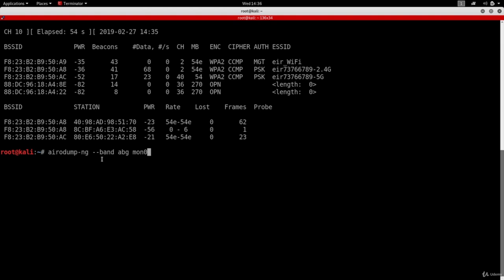One more thing that I want to note, I've actually said this before: if you run Aerodump-NG against a network and you see some devices missing, then there is a high chance that these devices are connected over 5 GHz. So again, use band A and then you should be able to see these devices.